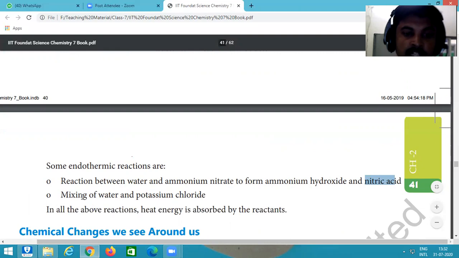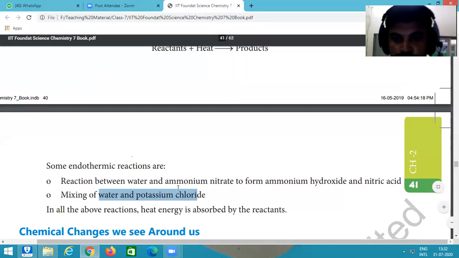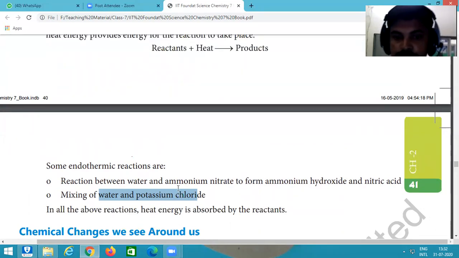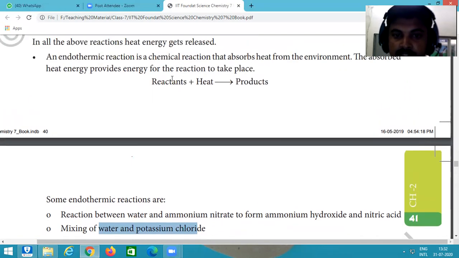Then the next example, mixing of water and potassium chloride. These also produce a new product, and it is also an example of chemical changes. In all these reactions, heat energy is absorbed by the reactant.